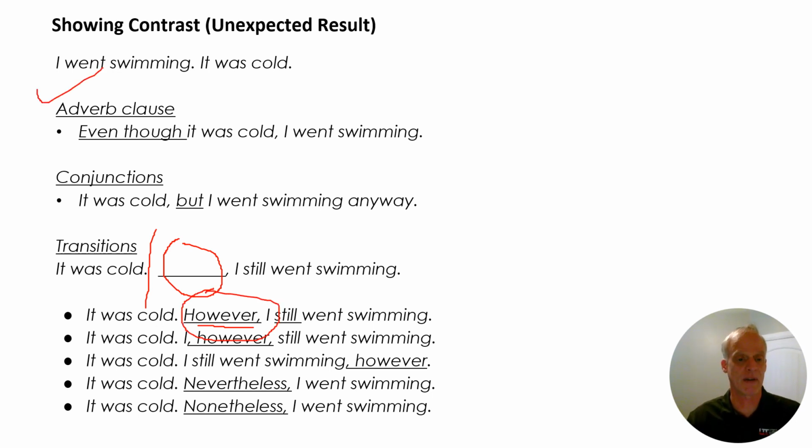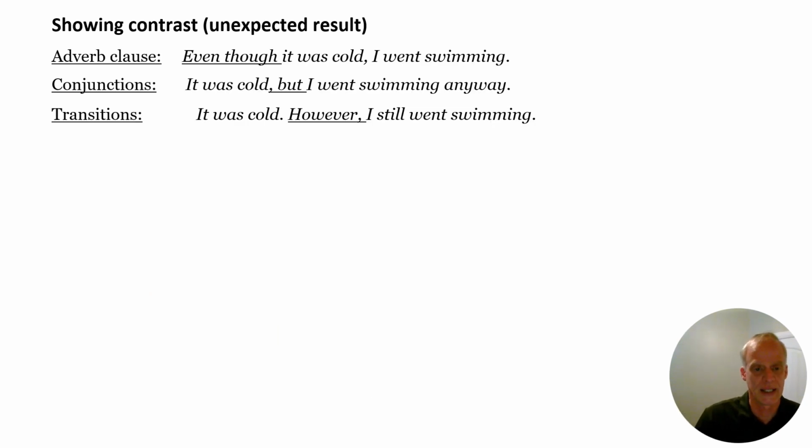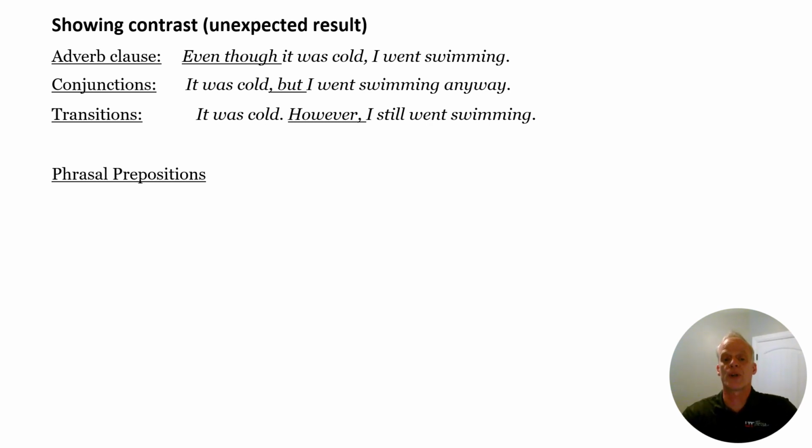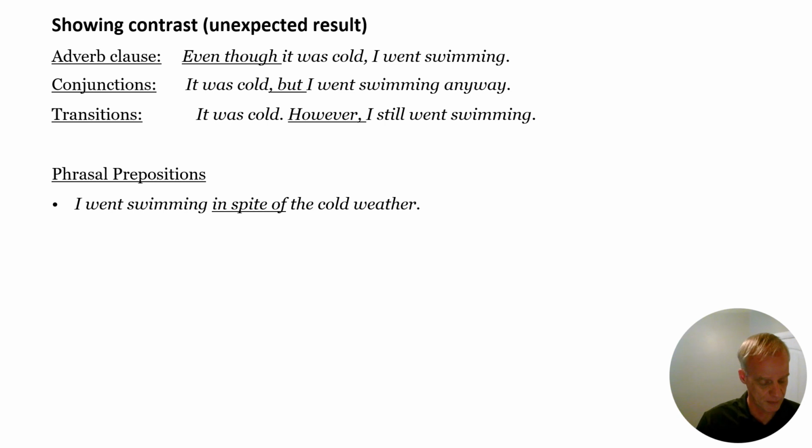All right, so we've got adverb clauses, we've got the conjunctions, we've got the transitions. Next we do the hardest one, I think, to remember. That is going to be the phrasal prepositions. So phrasal prepositions, remember, for cause and effect, it was because of, due to. Now for the contrast, we have some different ones. And there's the first. I went swimming in spite of the cold weather. That's a nice little clue of the preposition aspect of it.